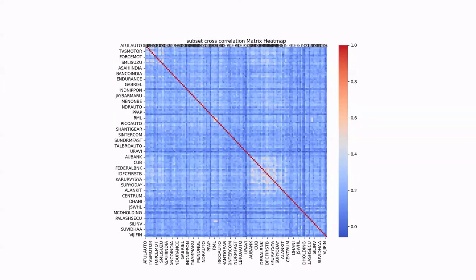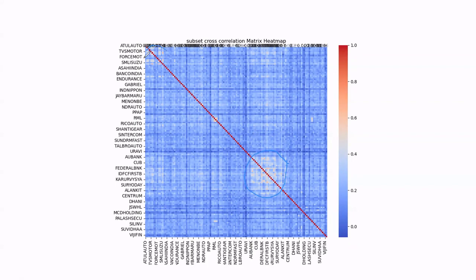As a primary analysis, what we did was just simply creating a heat map of these submatrices. And we organized the sectors consecutively. So at the first position, there is automobile four-wheeler, then the two and three-wheelers, then auto ancillaries, then banks, and then the finance sector. Now we can see most of the heat map is blue, but there are some middle range values over here.